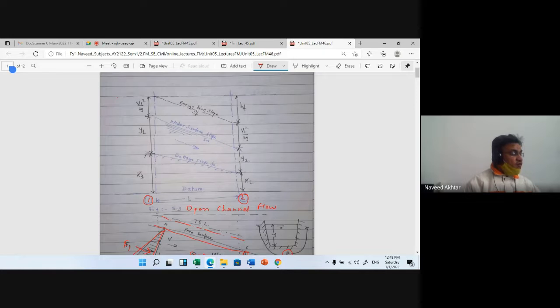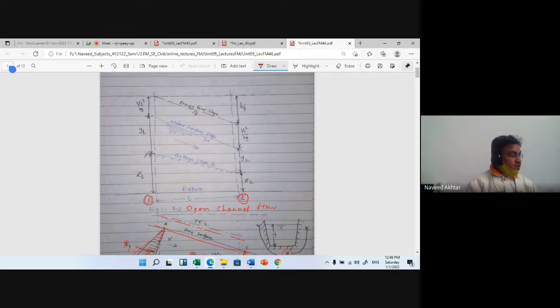A uniform flow will be developed if the resistance is balanced by the gravity forces. At this stage it is uniform flow.